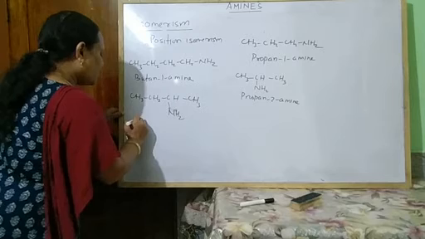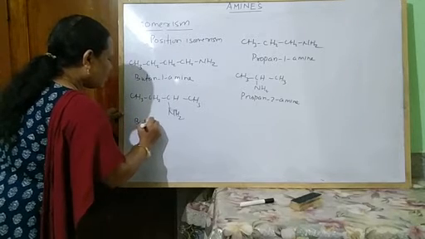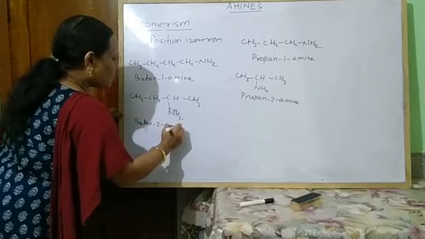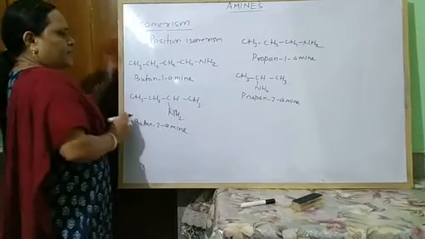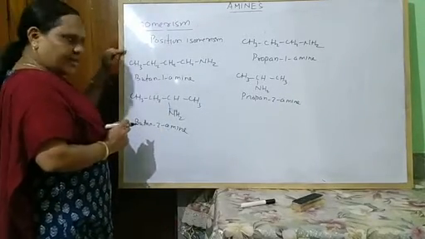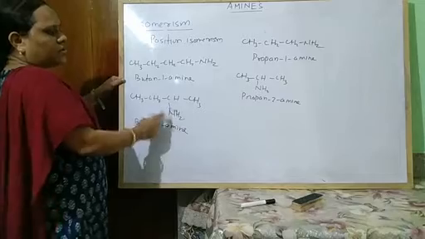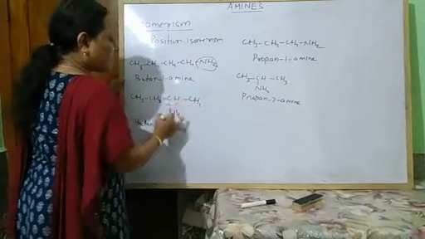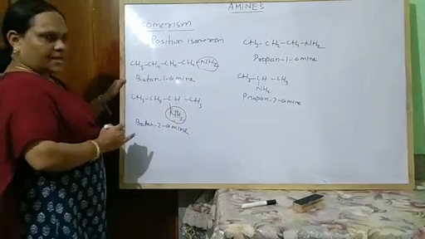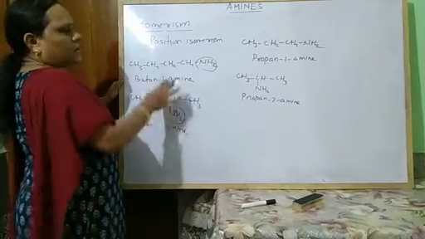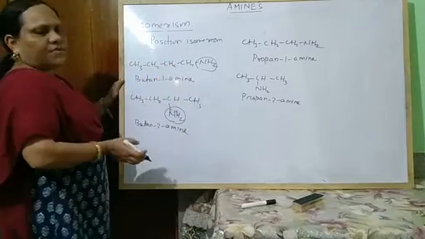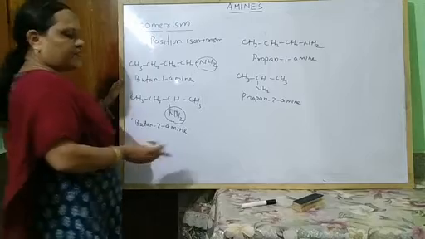What is the name of this compound? Butan-2-amine. So the same molecular formula C4H11N represents two compounds which have different positions of this functional group NH2. Here position 1, here position 2. So these are the examples of position isomerism.